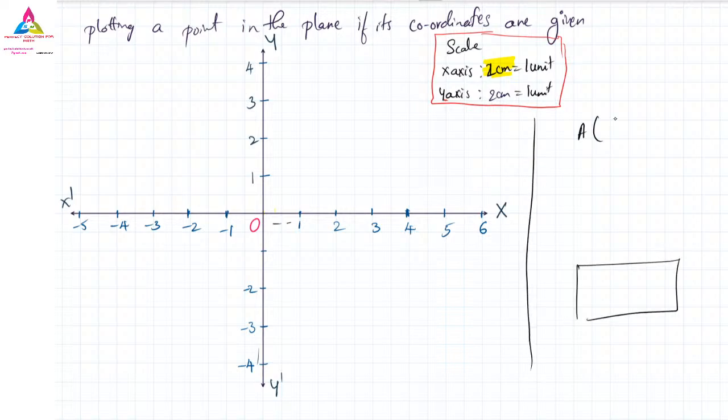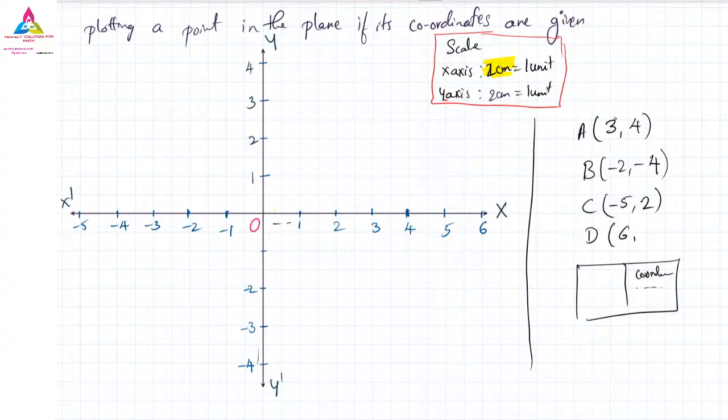If you have a book, write down the coordinates here, the values of A, B, C. A is (3, 4), B is (-2, -4), C is (-5, 2), D is (6, -2).